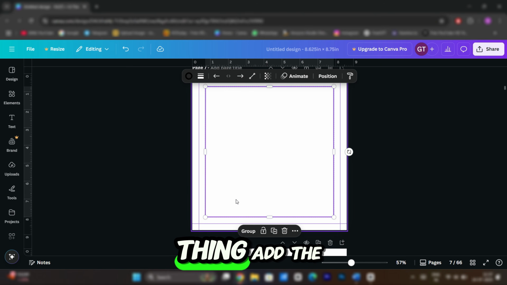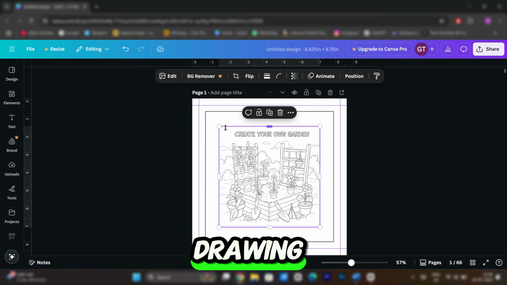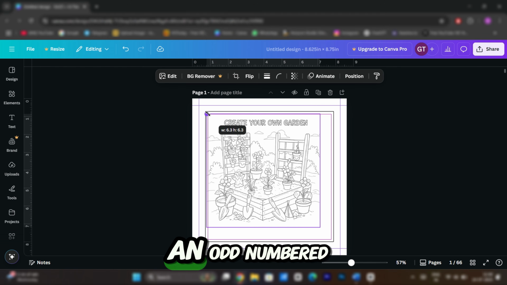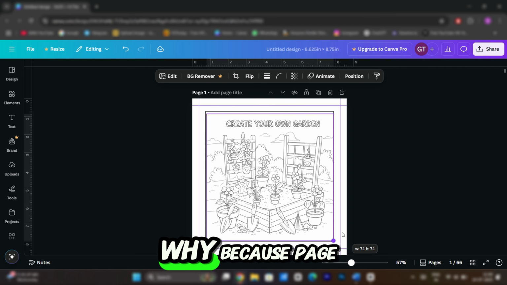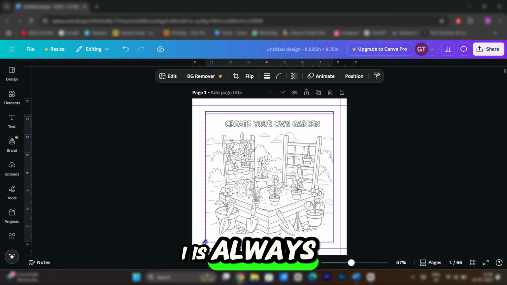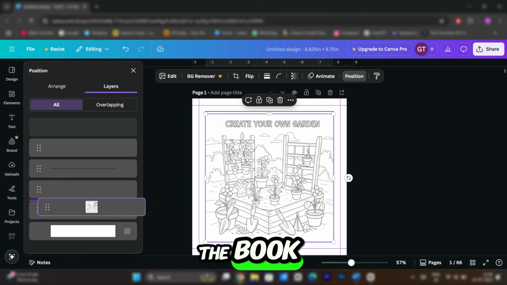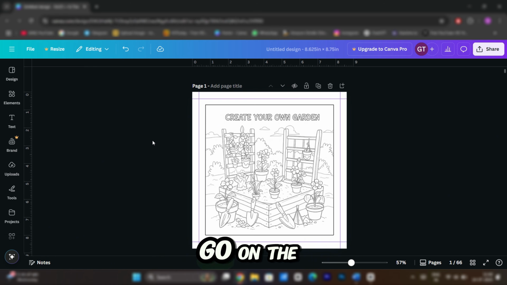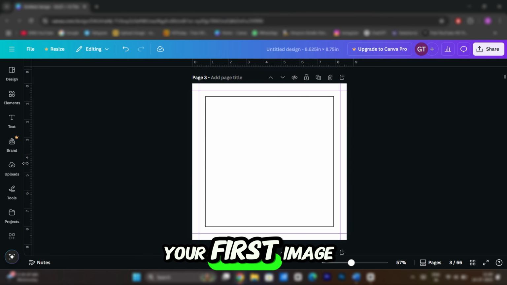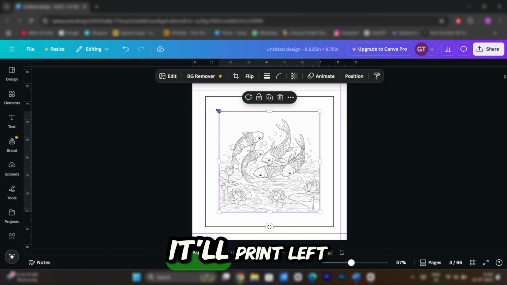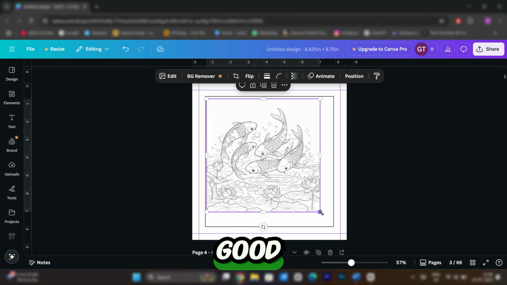Now the last thing, add the image of the drawing. Make sure each one is on an odd numbered page. Why? Because page 1 is always printed on the right side of the book. Even numbered pages go on the left. If you put your first image on page 2, it'll print left aligned. Doesn't look good.